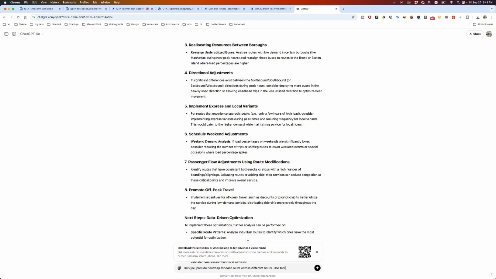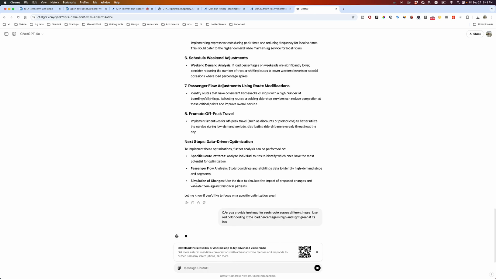Use red color coding if the load percentage is high, and light green if it's low. Let's see what it'll come up with.